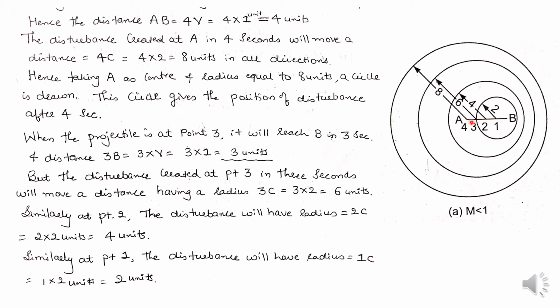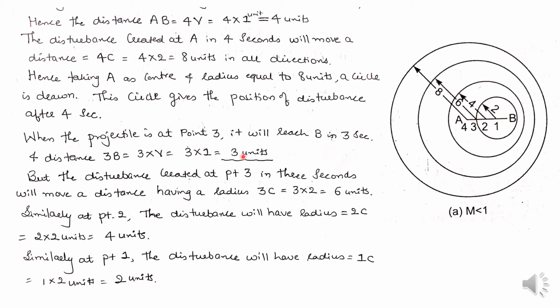Hence the distance 3B is equal to 3V, which is 3 into 1 unit, equal to 3 units.